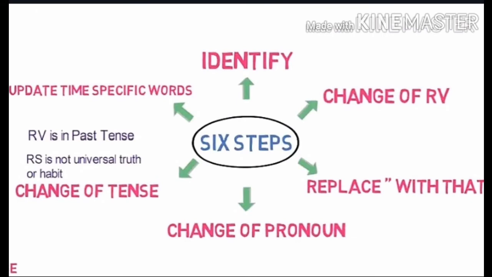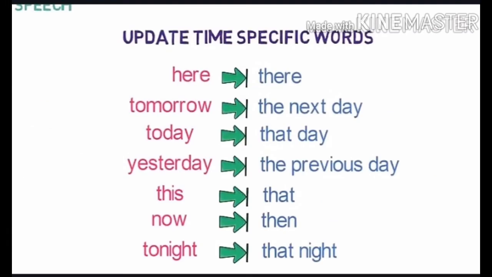Now let's look into the final step. It is to update time-specific words. Words showing nearness are converted into words showing distance. Now see, update time-specific words. These will be the changes. Here will be converted into there. Tomorrow will be converted into the next day. Today will be converted to that day. Yesterday will be converted to the previous day. This will be converted to that. Now will be converted to then. And tonight will be converted to that night.